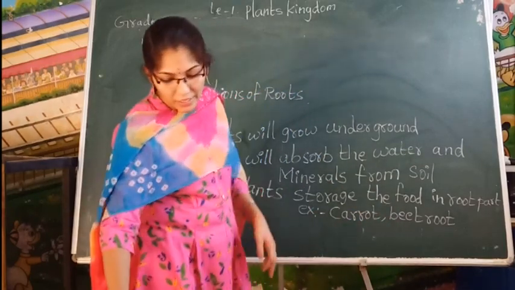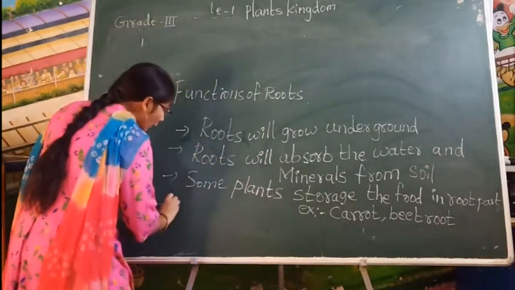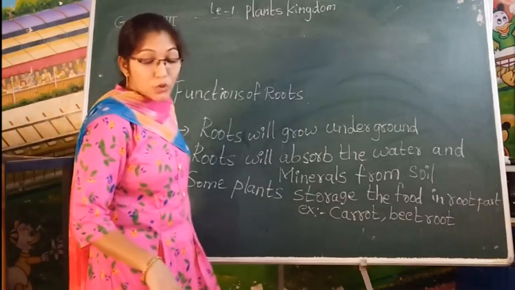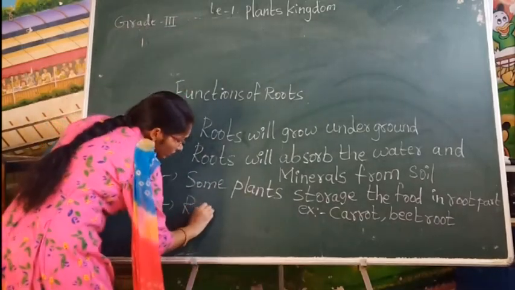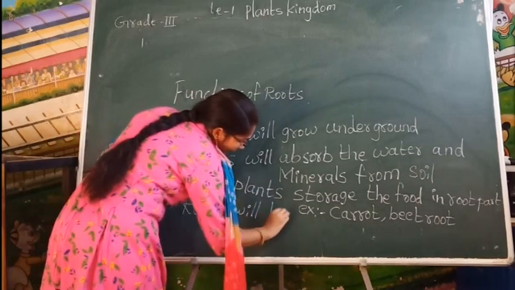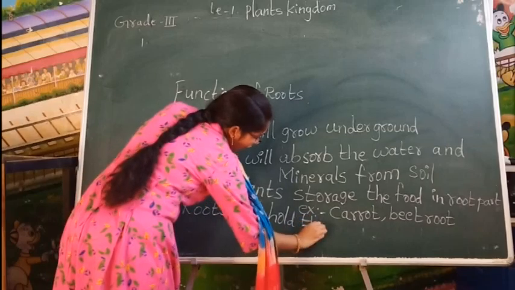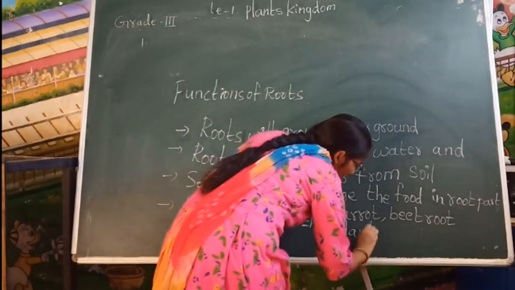And next, what will it do, student? Here, the root will hold the plant tightly, strongly. The roots will hold the plant strongly.